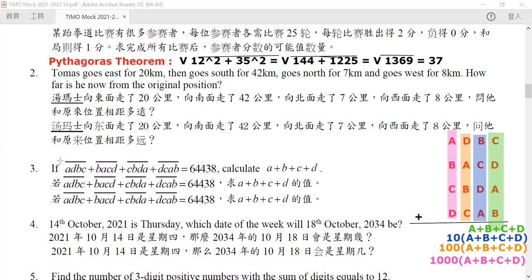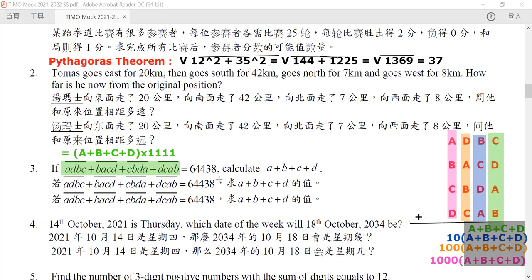But in reality, they all have A plus B plus C plus D as a common factor. So we can take it out, and hence this number will be exactly equal to A plus B plus C plus D times 1111.